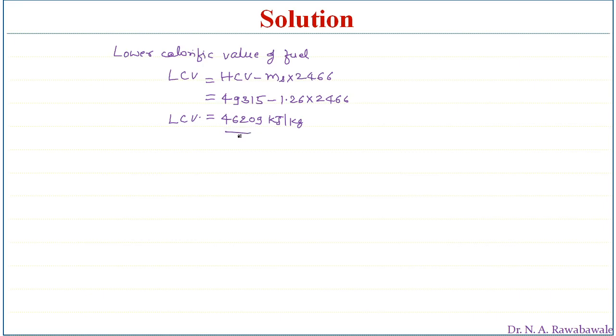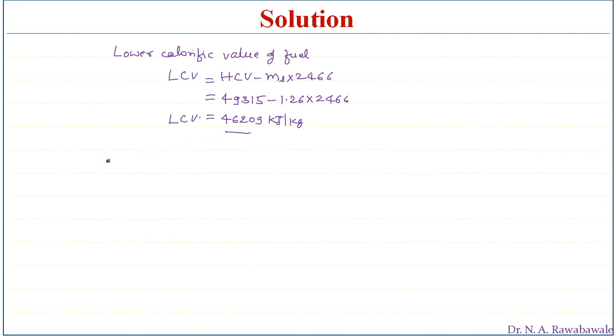So if we use some other formula to find out this calorific value, one more formula was known to us, so we can use that formula also, and we can find out higher calorific value and lower calorific value of fuel. So the formula which was specified on the basis of chemical reaction, and on simplification we will get the calorific value.